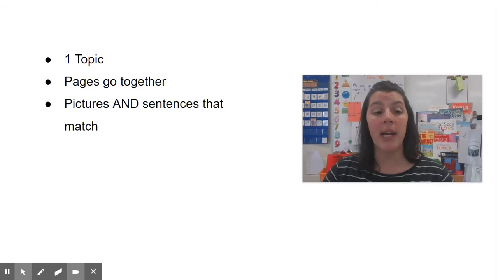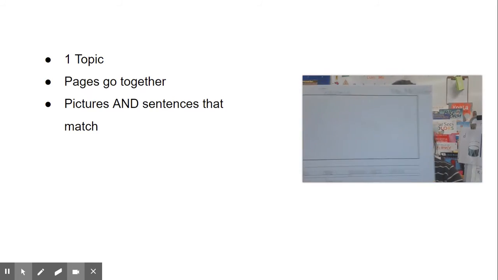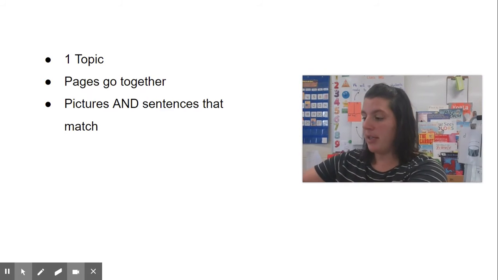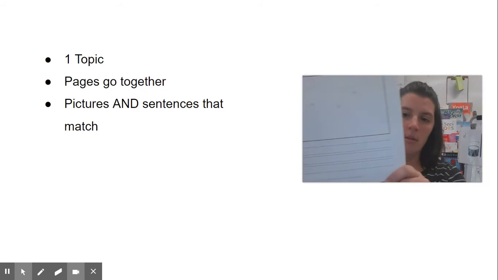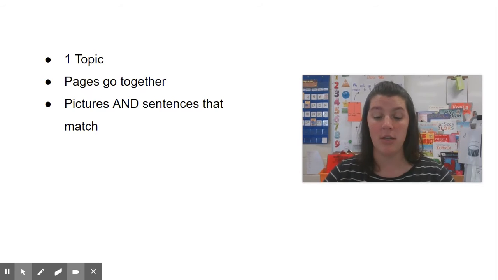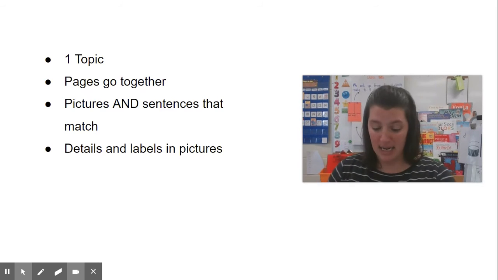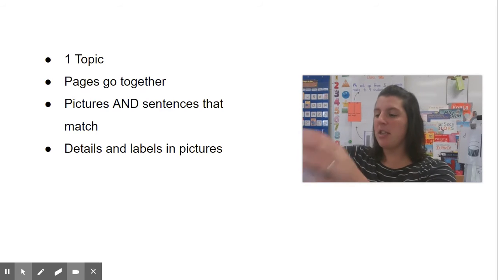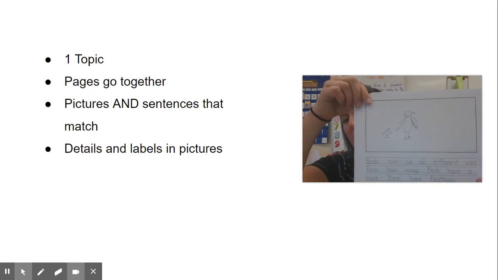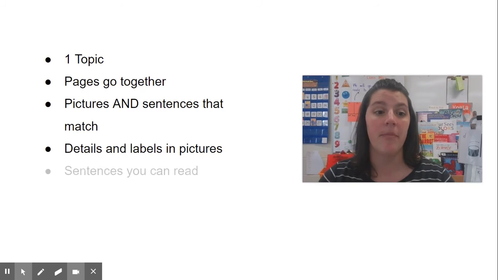Oh, I also want to have pictures and sentences that match. So in a couple of my books, I had a sentence but no picture, or I had a picture with no sentence. I want to make sure that I have both those things on every page. I also want to make sure I have details and labels in my picture. This page I talked all about birds and what they look like, but those pictures do not have very many details. So I think I might want to work on that later this week.